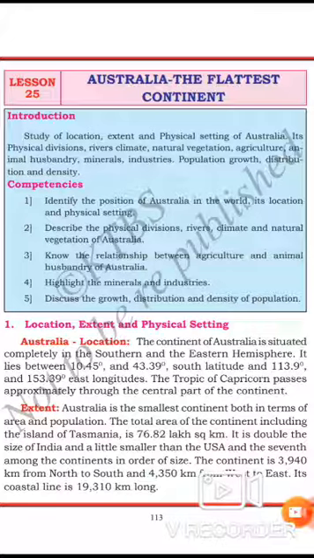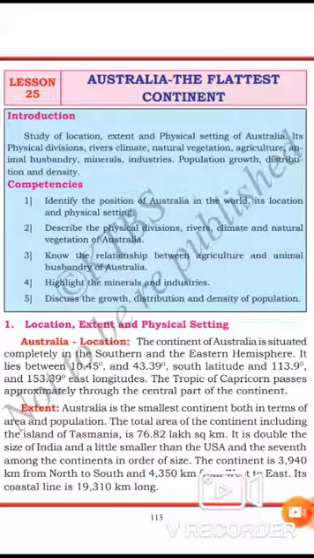It is double the size of India and a little smaller than the USA and the seventh among the continents in order of size.